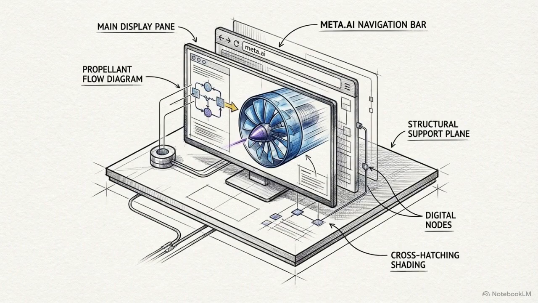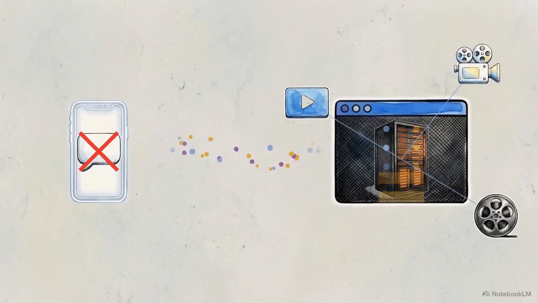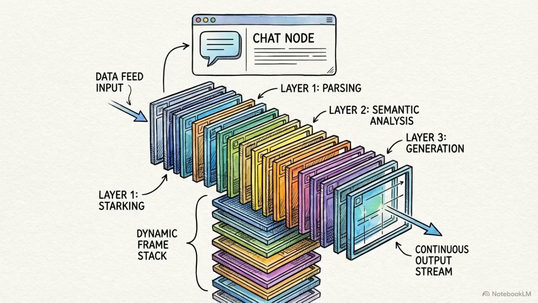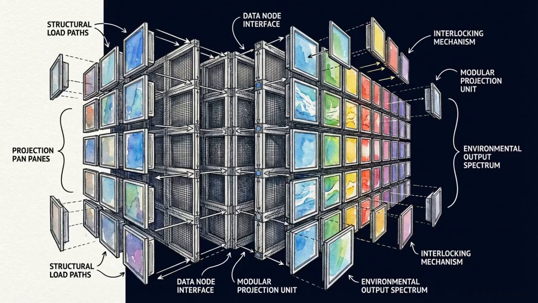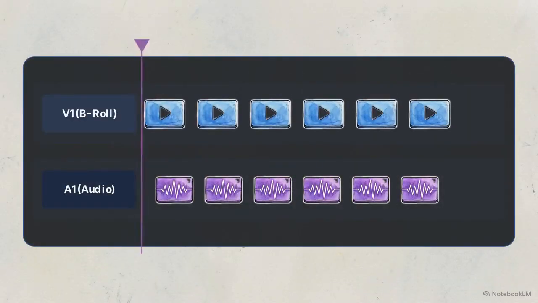We start with Meta AI. We are using the dedicated web platform at meta.ai rather than the basic chatbot built into WhatsApp. The web version provides the processing power required for media generation. In this workflow, Meta AI functions as your high-speed engine. When you need a massive amount of B-roll quickly, you generate it here. B-roll is the supplemental video footage that plays over your main audio track to keep viewers visually engaged.